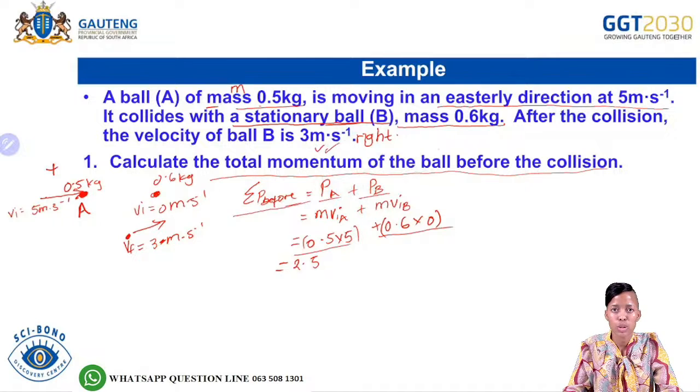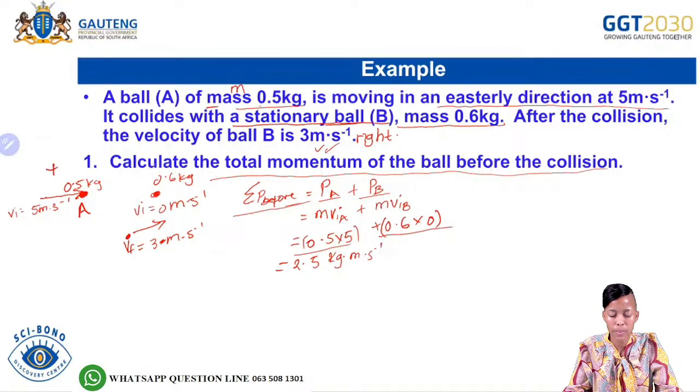Because they said momentum, then we know that the units of momentum would be kilograms meters per second. Okay, so we said that if we have a positive answer, for whatever that is going to the right, our direction will therefore be what?